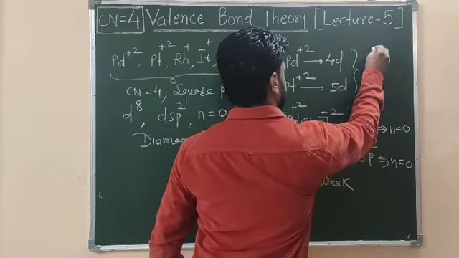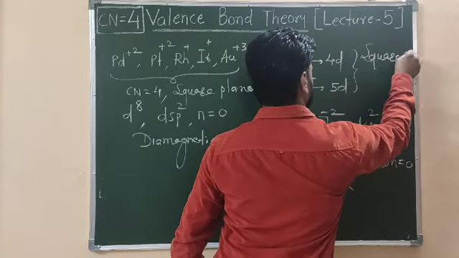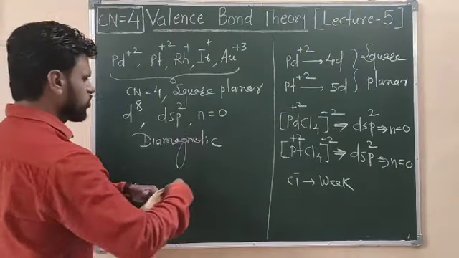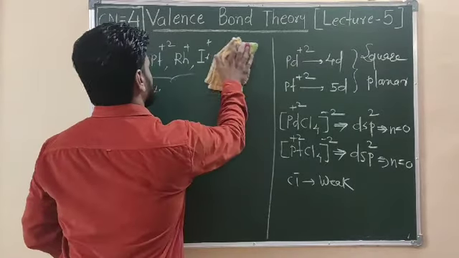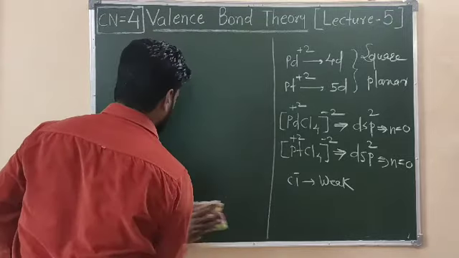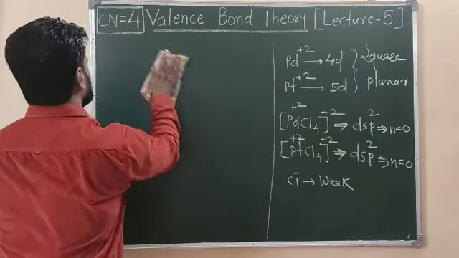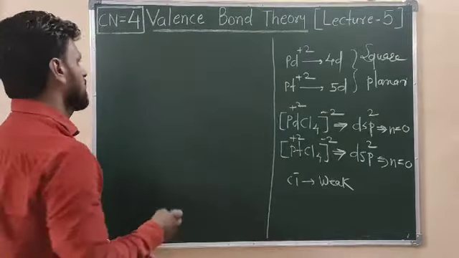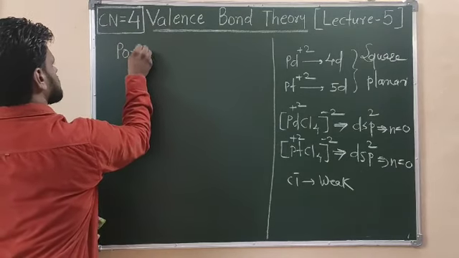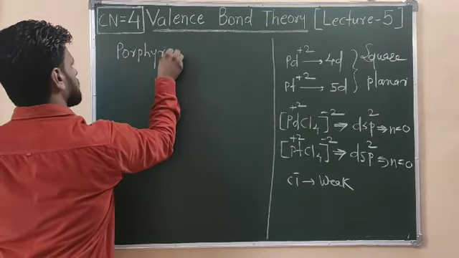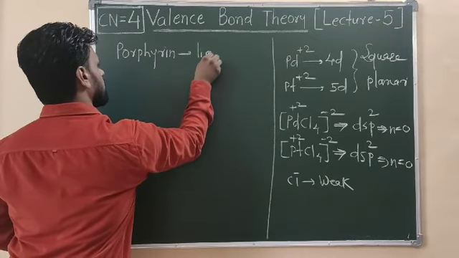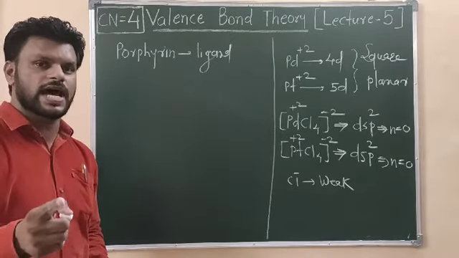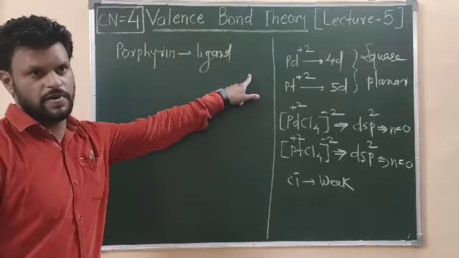And now this is nothing but a square planar complex if we have a coordination number equal to 4. Now moving towards a different ion. Now it has been seen in many research articles that some ligands can stabilize the geometry of the complex. Let's say a well-known example is porphyrin. Porphyrin is the ligand. Remember that this porphyrin ligand can stabilize the metal ion in a square planar geometry.